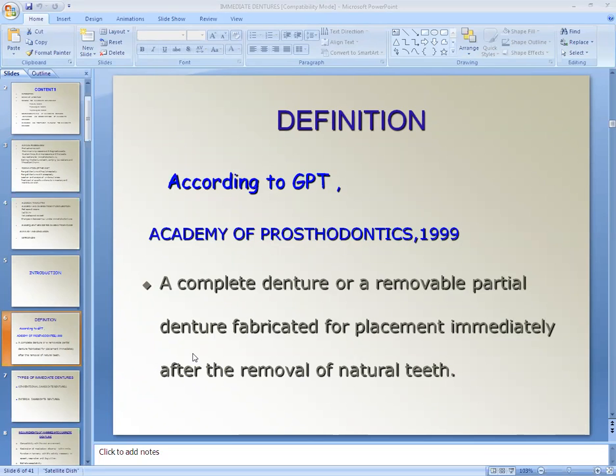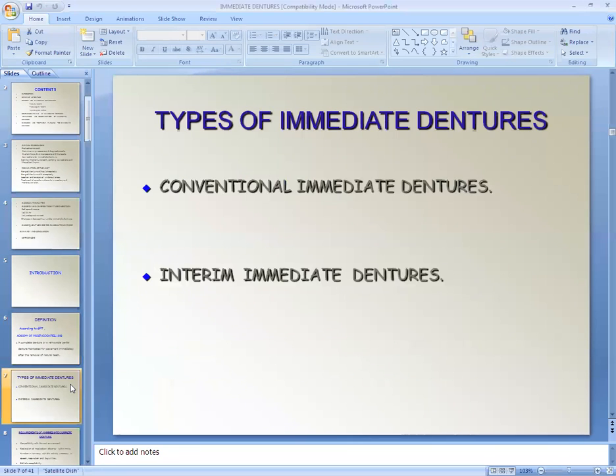A complete denture or removable partial denture fabricated for the placement immediately after the removal of natural teeth. These are the types of immediate denture: conventional immediate denture, interim immediate denture.